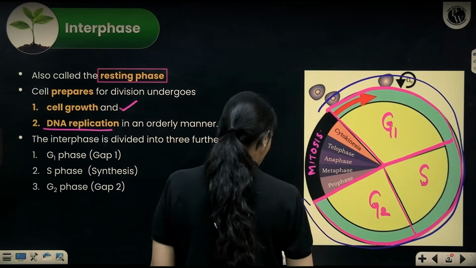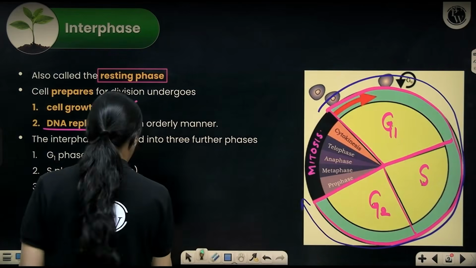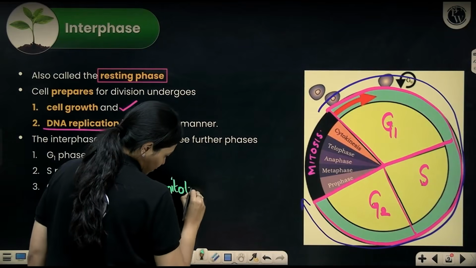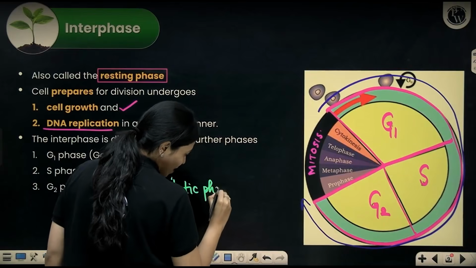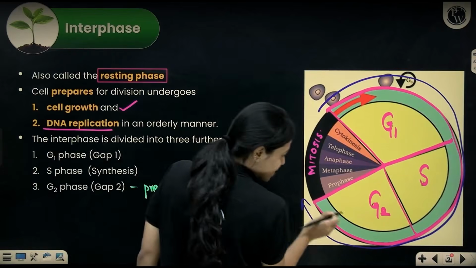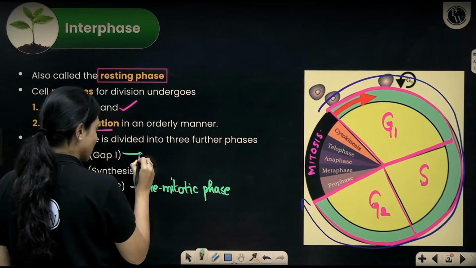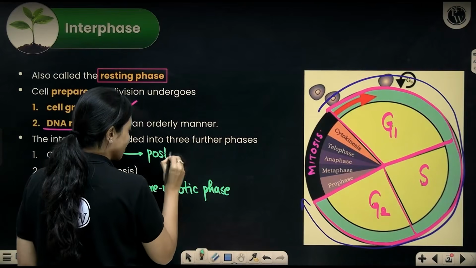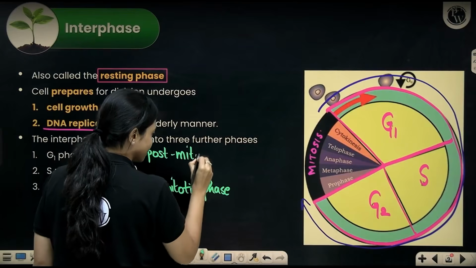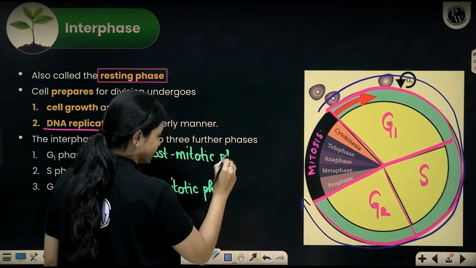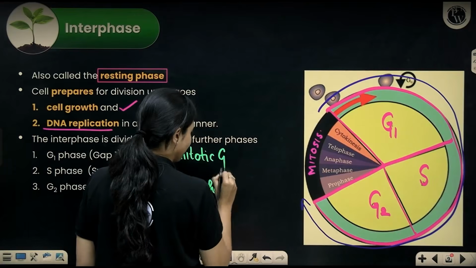That's why G2 phase is also called pre-mitotic phase. Pre means before. Just before mitosis, you have G2. Just after mitosis, you have G1. So this is called post-mitotic gap phase. This is pre-mitotic gap phase.